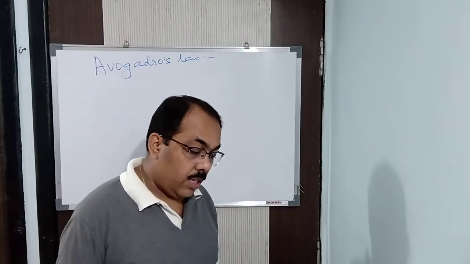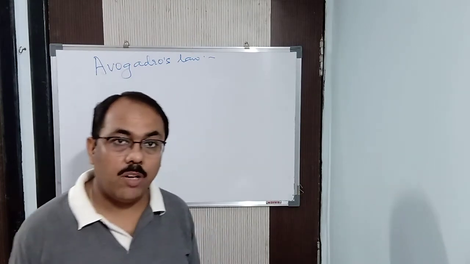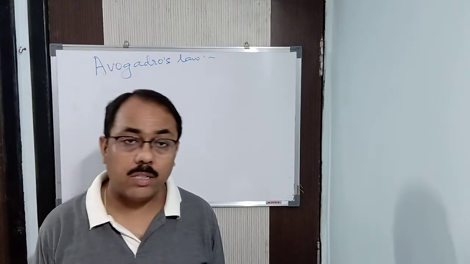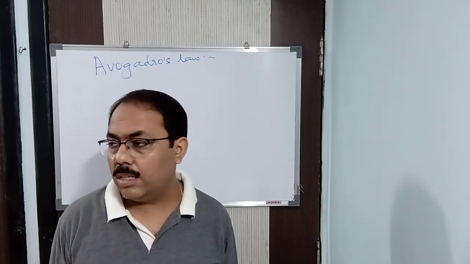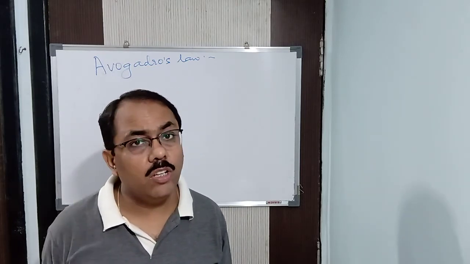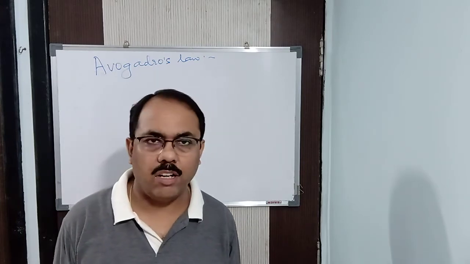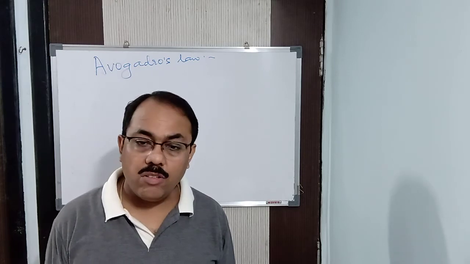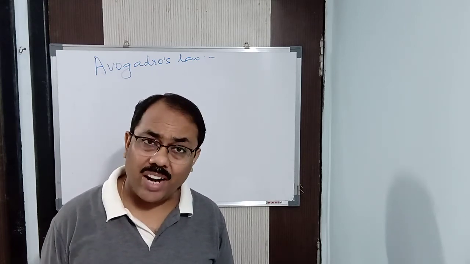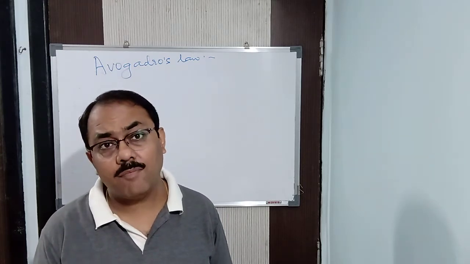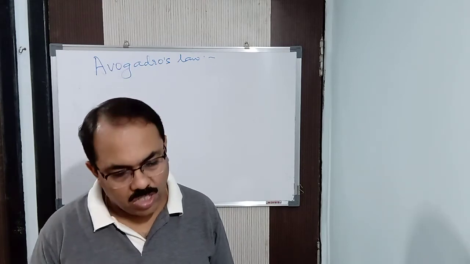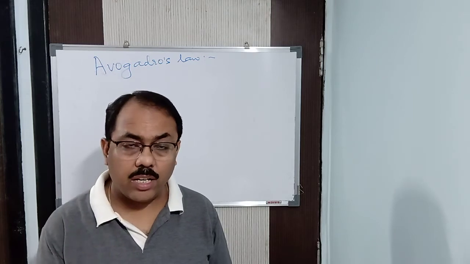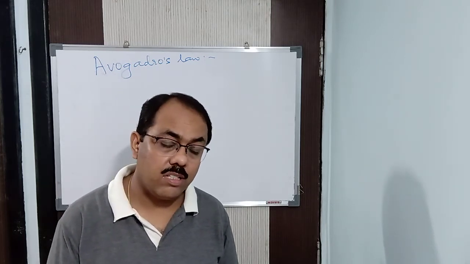Okay. Now, next, you studied in class 9 about relative atomic mass and relative molecular mass. Let me tell you about it a little bit. Relative atomic mass is nothing but atomic weight, and relative molecular mass is also the molecular weight of a substance. Generally atomic weight and molecular weight are fractional numbers, but when we express them in grams, it is a whole number. So generally the value which you are writing, if I ask you what is the atomic weight of hydrogen, it is how much? 1.